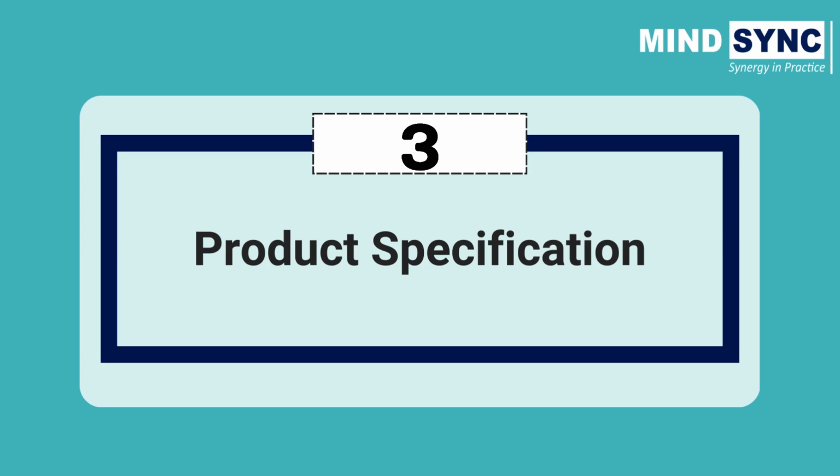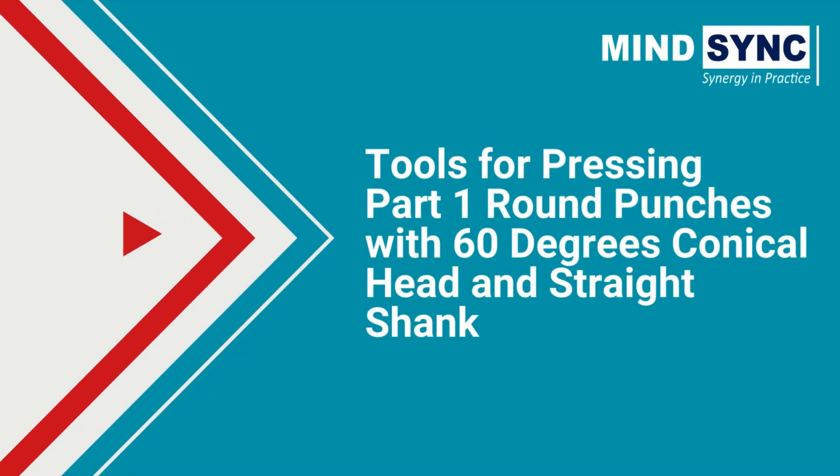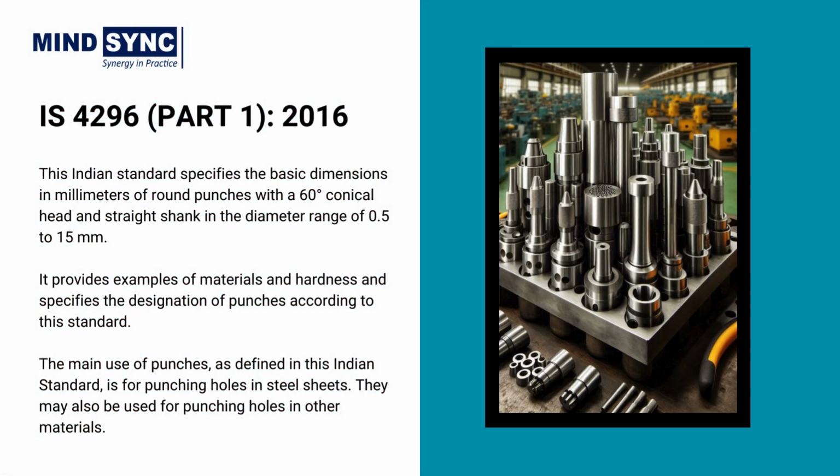Now let's move to the product specifications. First, Indian Standard 4296, Tools for Pressing Part 1. This Indian standard specifies the basic dimensions in millimeters of round punchers with a 60 degrees conical head and straight shank in the diameter range of 0.5 to 15 millimeters. It provides examples of materials and hardness and specifies the designation of punchers according to this standard. The main use of punchers, as defined in this international standard, is for punching holes in steel sheets. They may also be used for punching holes in other materials.